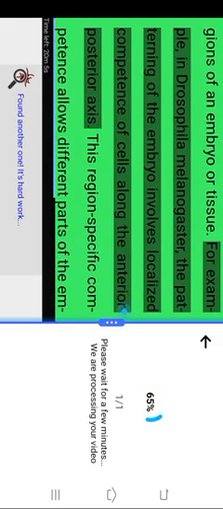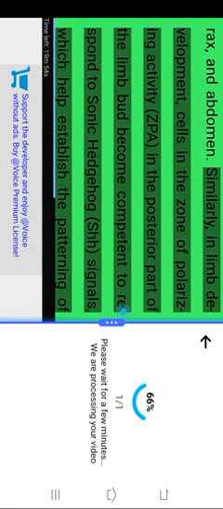Localized competence. In many cases, competence is restricted to certain regions of an embryo or tissue. For example, in Drosophila melanogaster, the patterning of the embryo involves localized competence of cells along the anterior-posterior axis. This region-specific competence allows different parts of the embryo to respond to different signaling molecules, contributing to the formation of distinct structures like the head, thorax, and abdomen. Similarly, in limb development, cells in the zone of polarizing activity (ZPA) in the posterior part of the limb become competent to respond to sonic hedgehog signals, which help establish the patterning of digits.